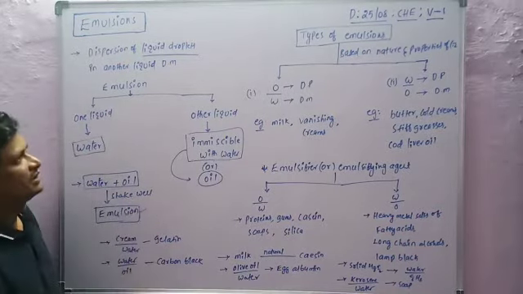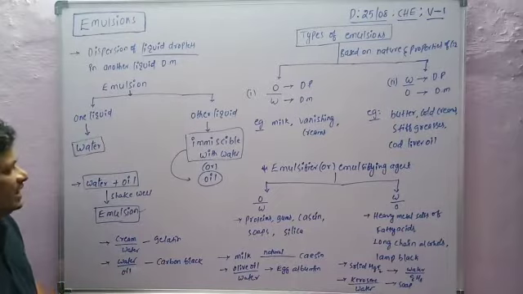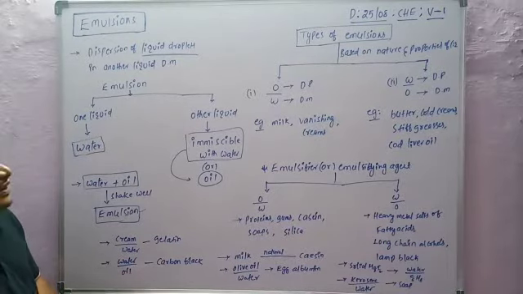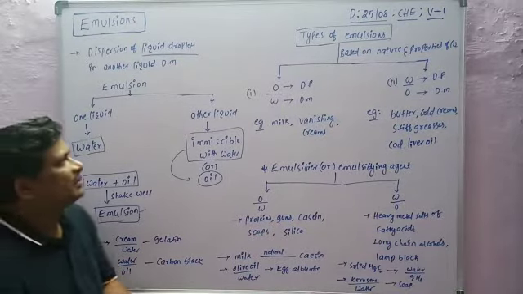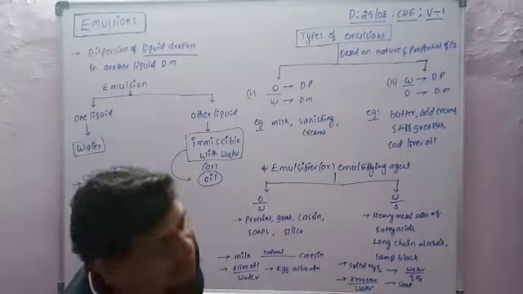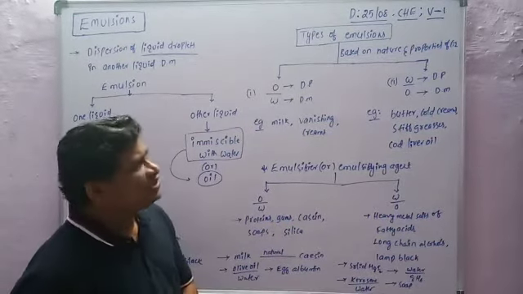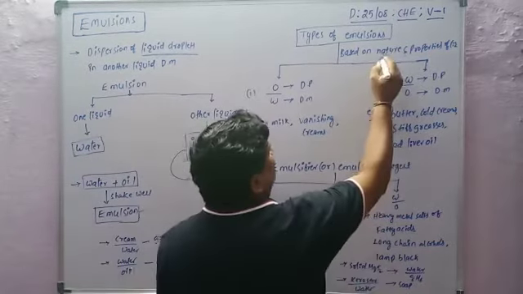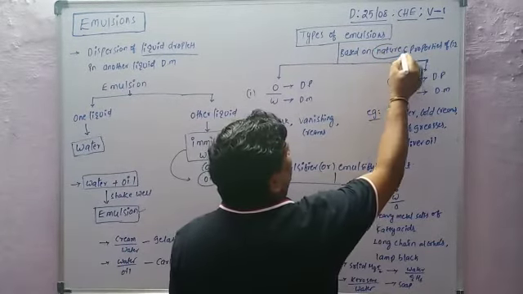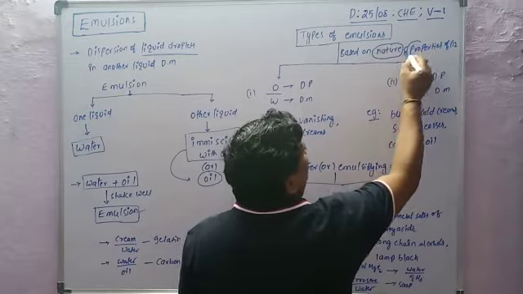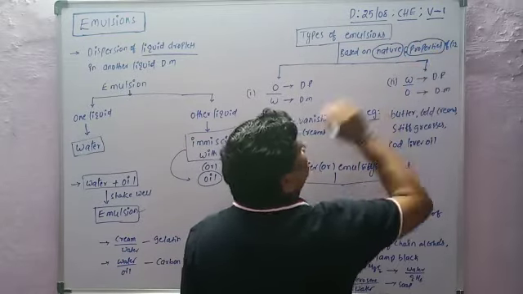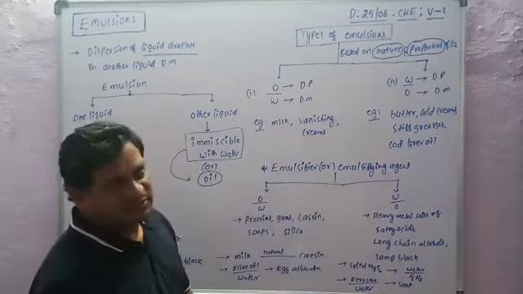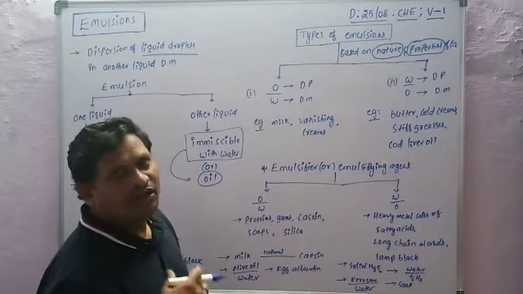Emulsions are broadly classified into two types, based on the nature and properties of the two liquids, the dispersed phase and the dispersion medium, water or oil.